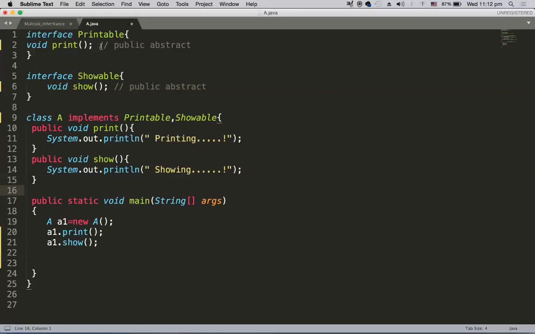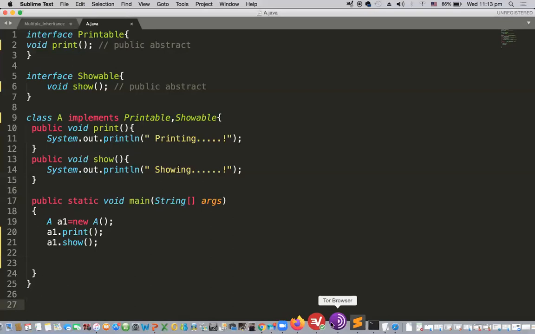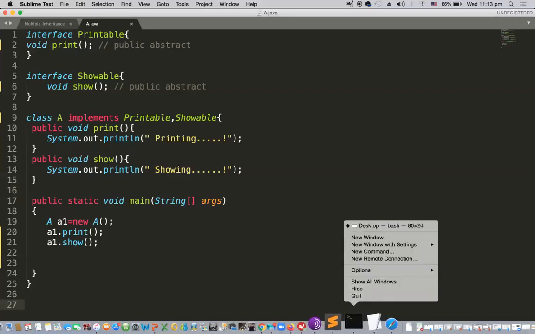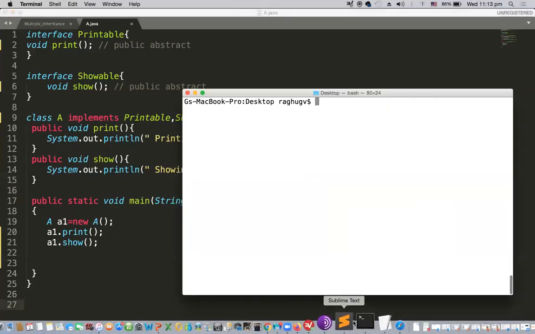When I compile, three .class files will be generated: printable.class, showable.class, and the third one is A.class, the main class which has the main method. So let me save this and compile with javac A.java. Now I have three .class files generated.